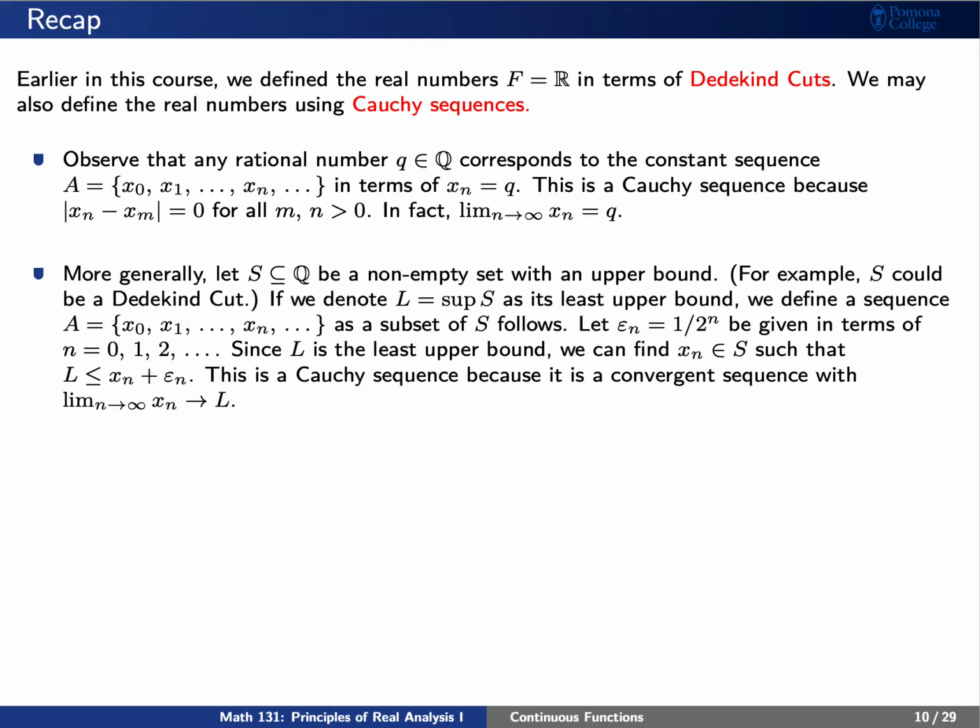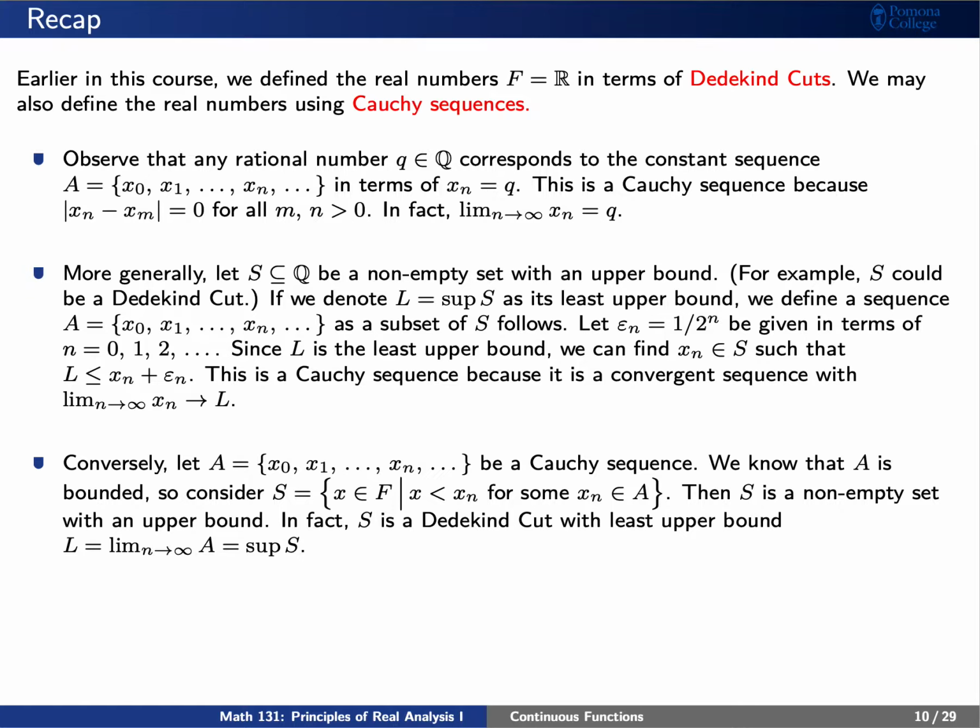That means x sub n is in S, and x sub n plus epsilon sub n must be greater than or equal to L. We can actually show that this sequence, constructed in terms of the x sub n's, is a Cauchy sequence that has limit L. In other words, we can construct numbers in terms of limits of Dedekind cuts.